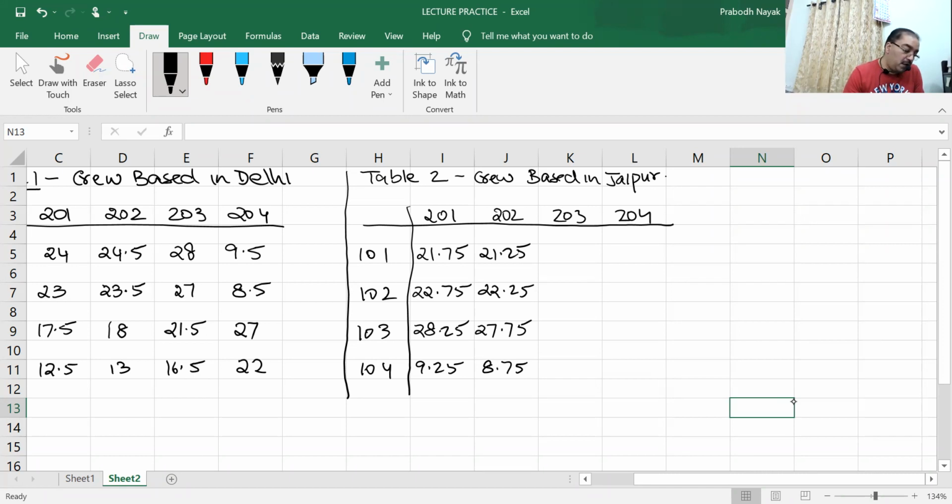Same way the figures for 203. 203 is landing at 1:50 now. So everything will be 4 hours less than the first column. Everything will be 4 hours less from the first column. 28 minus 4, 24. 9 minus 4, 5.25.